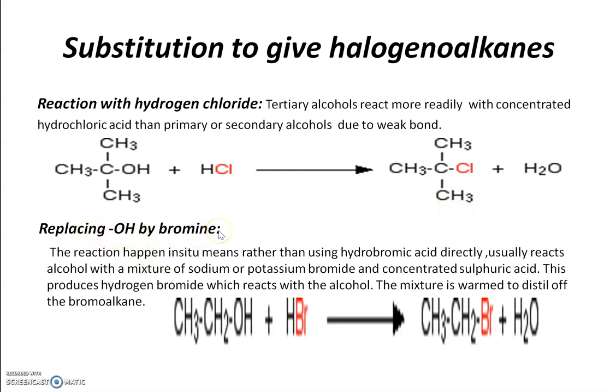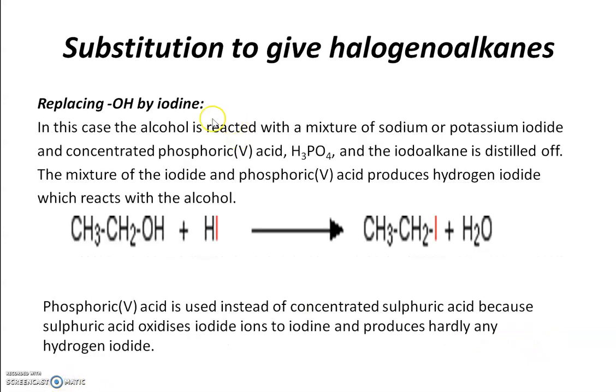Replacing OH by bromine. Here, unlike hydrochloric acid, we have to do this reaction in situ. In situ means that rather than using hydrobromic acid directly, we usually react the alcohol with a mixture of sodium or potassium bromide and concentrated sulfuric acid. This produces hydrogen bromide, which reacts with the alcohol. The mixture is warmed to distill off the bromoalkane. So here ethanol reacts with hydrogen bromide, producing bromoethane and water.